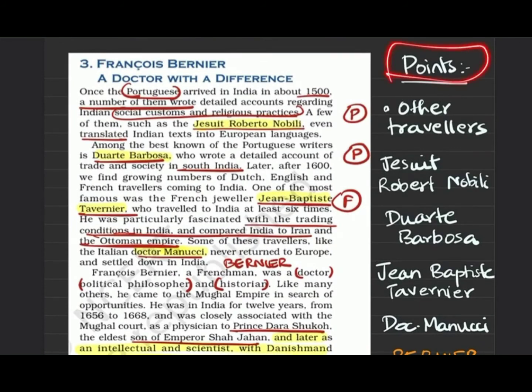So the next thing is about Francois Bernier. Let's look into the points. The first point is about other travelers. The first are the Portuguese. When the Portuguese came to India in about 1500, a number of people wrote detailed accounts about Indian social customs and religious practices. A few of them were Jesuits, like Roberto Nobili, and their accounts were also translated into European languages.